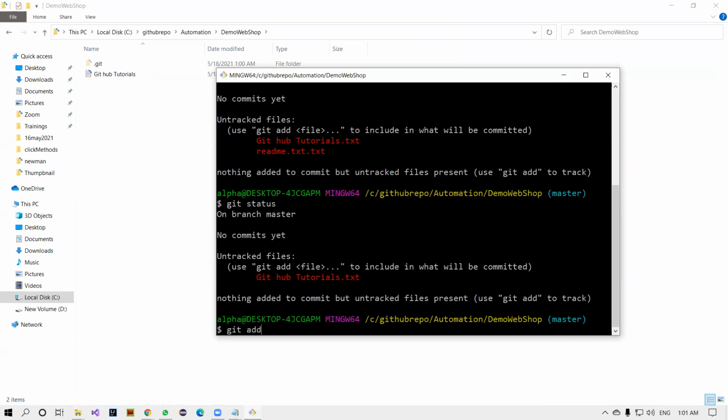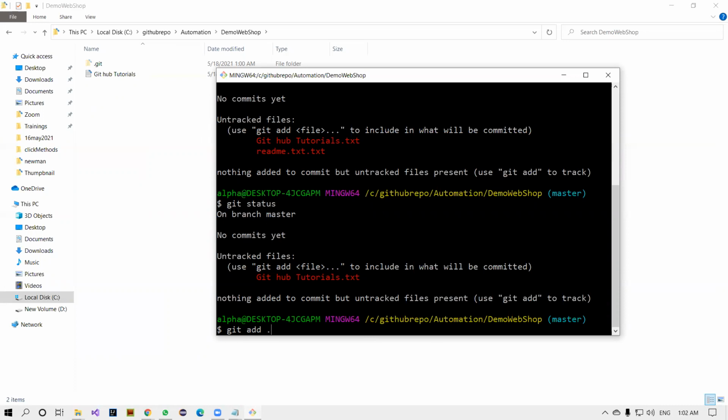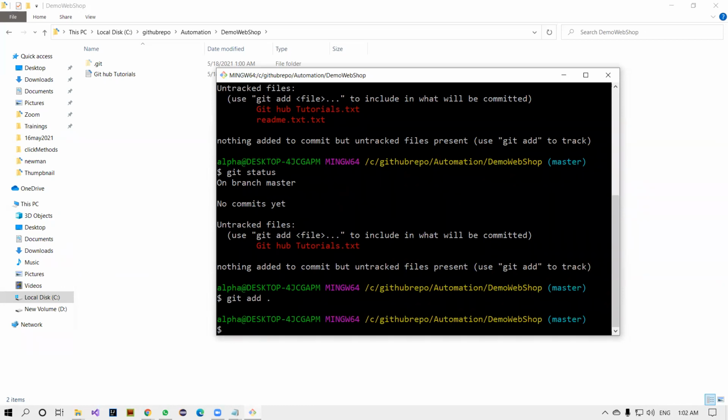Remember one thing. We have two options here. One is git add and one is git add space dot. Some interview guys are asking questions like, what is the difference between add and add plus dot or star? If you're giving only add, that means you're adding only a single file. If you have multiple files in your local repository, you can give space dot. Space dot is for multiple files. Remember that.